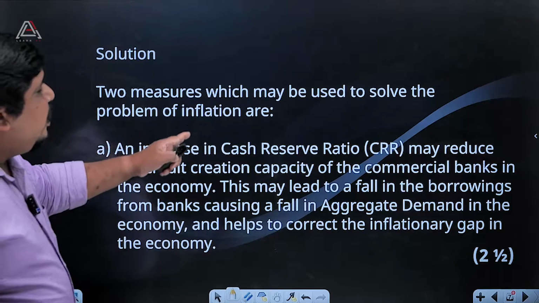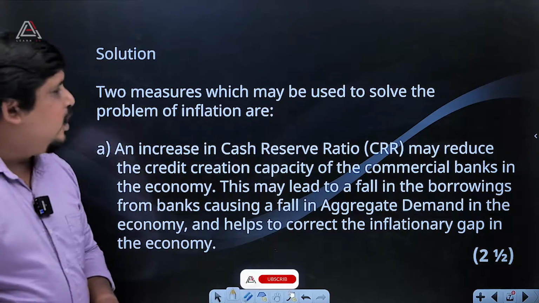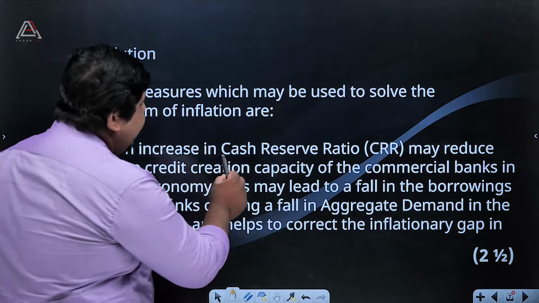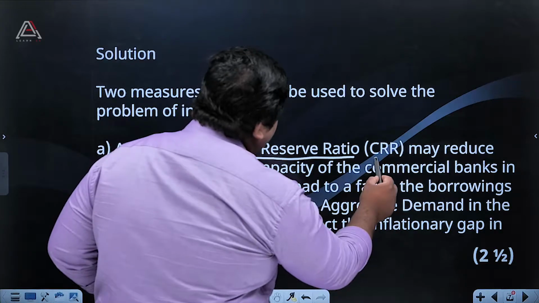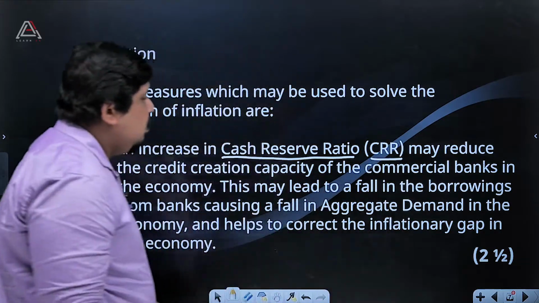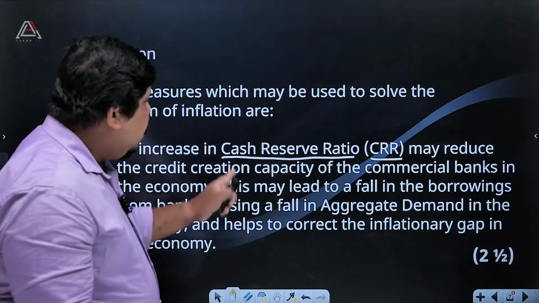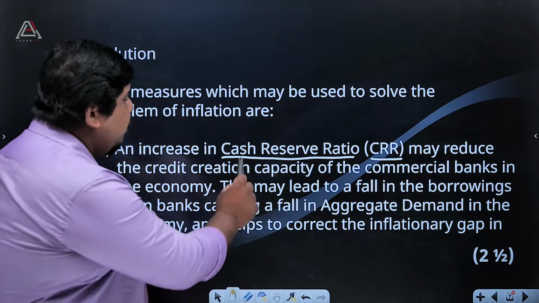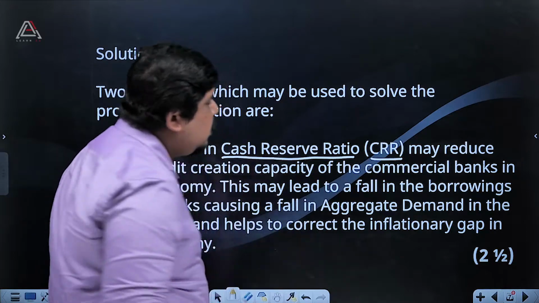Two measures which may be used to solve the problem of inflation are an increase in cash reserve ratio, CRR. You already learned about cash reserve ratio. The short form of cash reserve ratio is CRR.